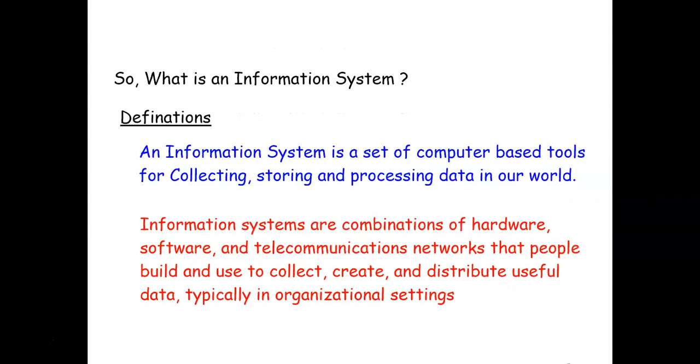So let us try to define this information system. In a simpler definition, an information system is a set of computer-based tools which are used for collecting, storing and processing data in our world. These are basically combinations of hardware, software and telecommunication networks that people build and use to collect, create and distribute useful data, typically in organizational settings.